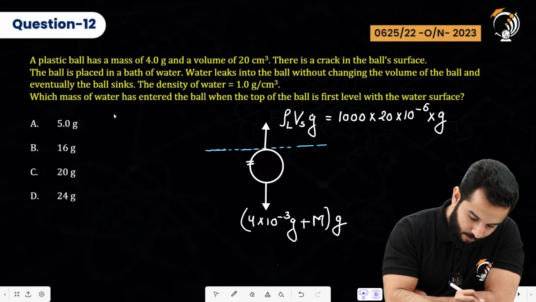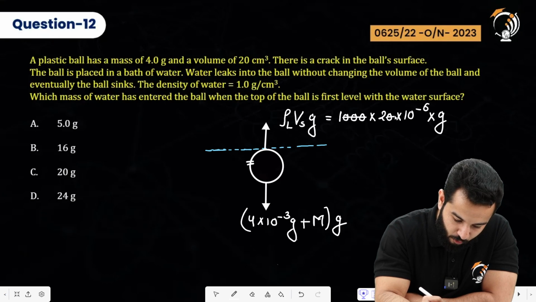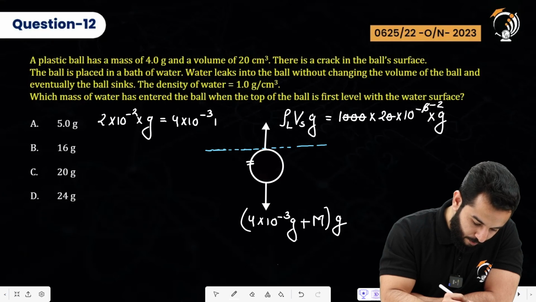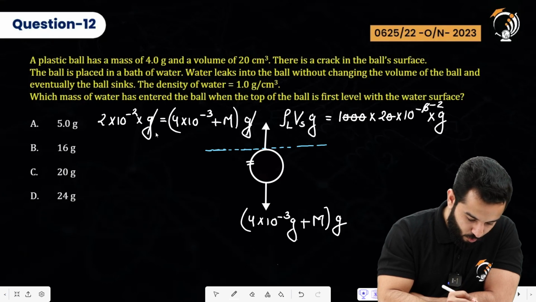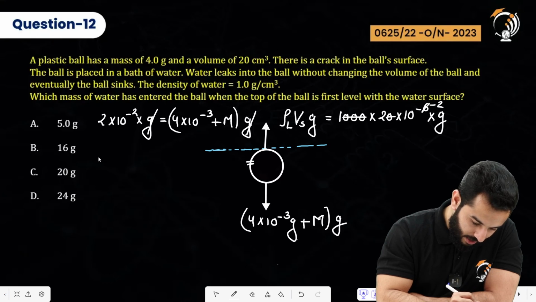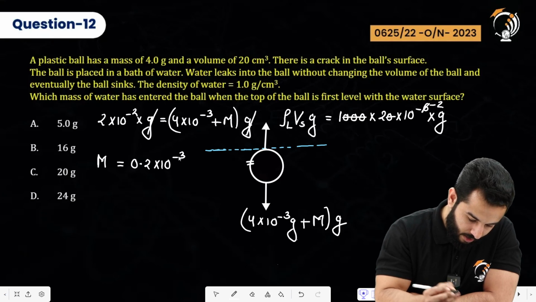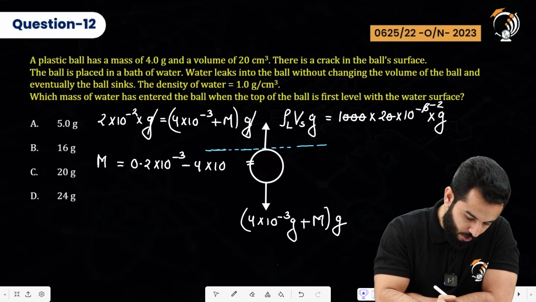So now I'm going to equate it. I can cancel some of the zeros. So I've got 4 zeros over here, it will be minus 2. So I've got 2 times 10 to the power minus 2 times g, and that should be equal to 4 times 10 to the power minus 3 plus m times g. So again g can be cancelled out, and then m can be written as 2 times 10 to the power minus 2, so I can write it as 20 times 10 to the power minus 3, minus 4 times 10 to the power minus 3.